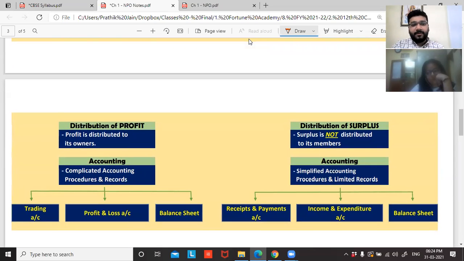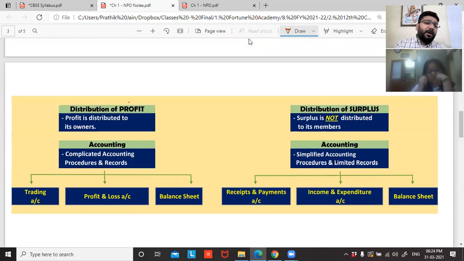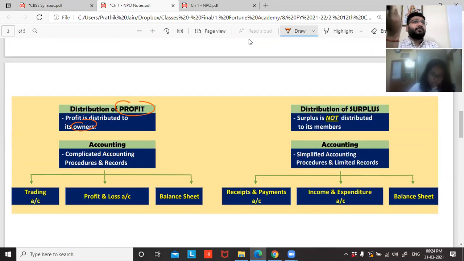Now, guys, profit-making organization, obviously the motive is to earn profit. So whatever the profit is there in the business, what do they do with that? They distribute that to the owners. Obviously, yes or no? Whatever profits, let's say you're starting your own business, whatever profits will be there, owners will distribute.